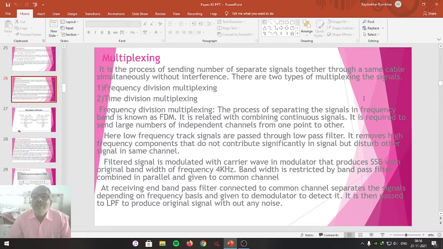Friends, suppose at a time many signals are required to be transmitted through the same channel without interfering with each other, noise free.